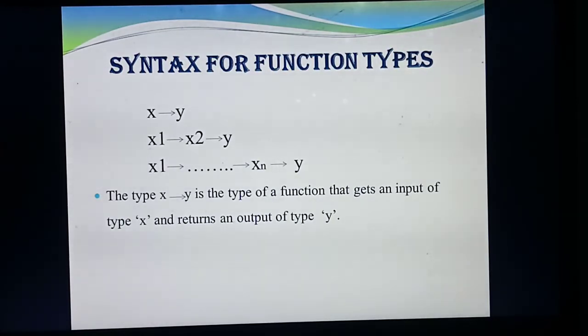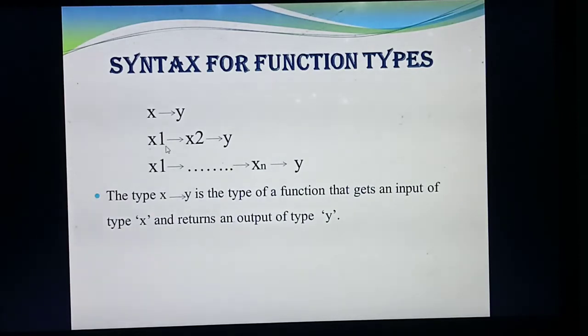Listen. Function types is nothing but this, which you have just read; no need to mug it up. First see this first example. x to y, that is a one-to-one function. Consider x is a function. x is giving input to which variable? y. So x is giving input, and which one is getting output? y is getting output. So one function x is giving the input to the function y, and y is getting output.